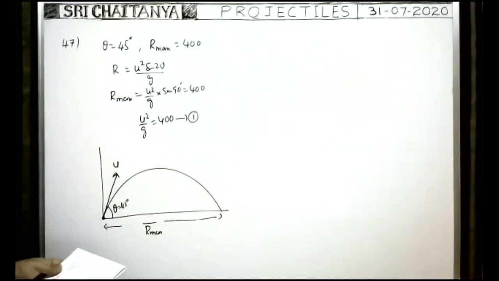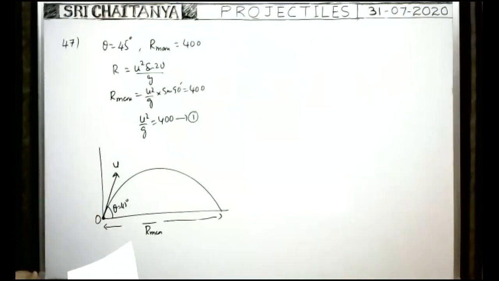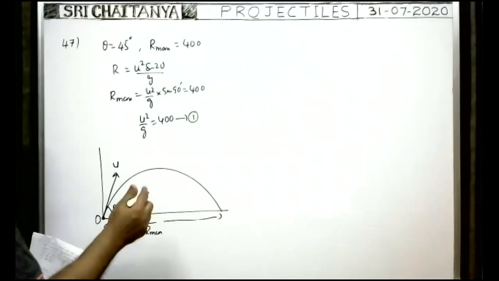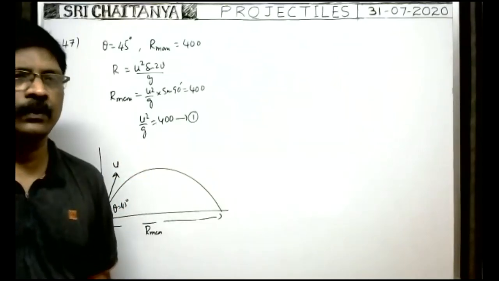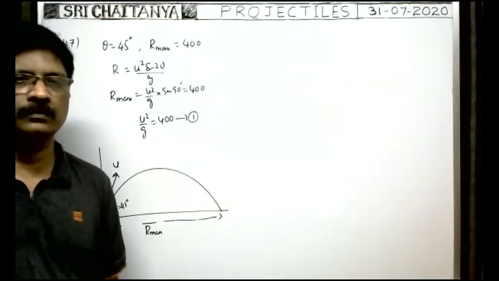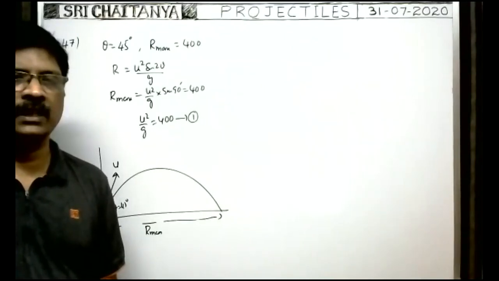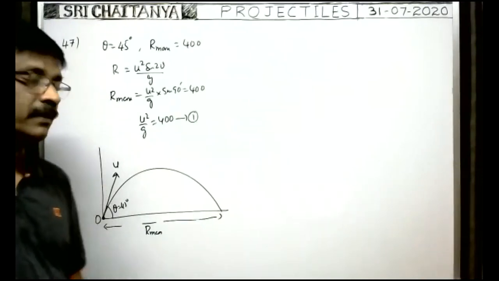Now the point of projection is taken as the origin. Now, the coordinates of the point where the velocity of the projectile is minimum. Where the velocity of projectile is minimum is at maximum height.